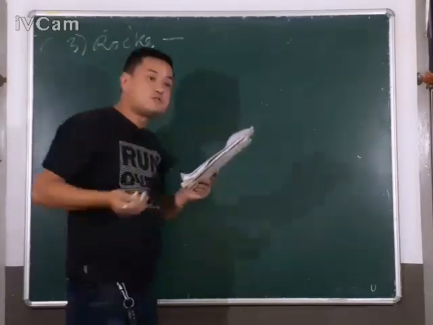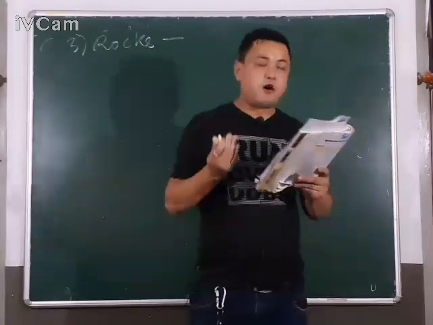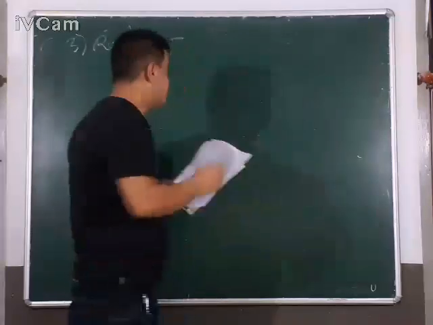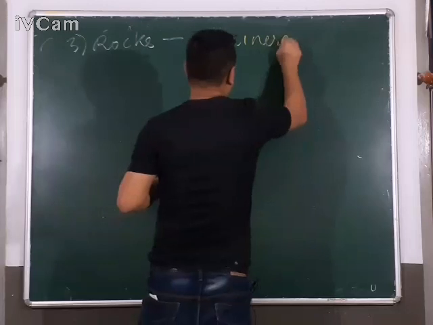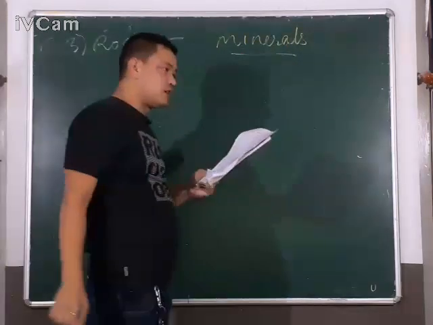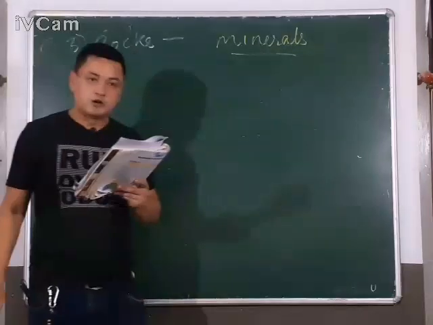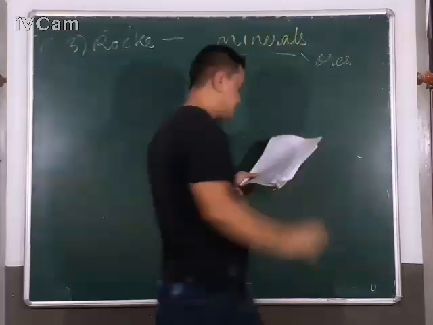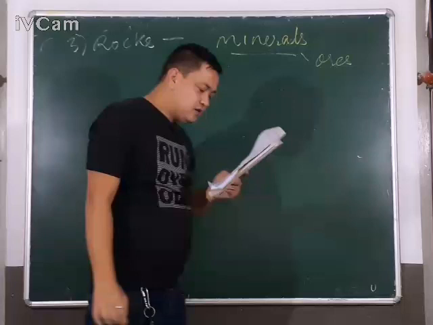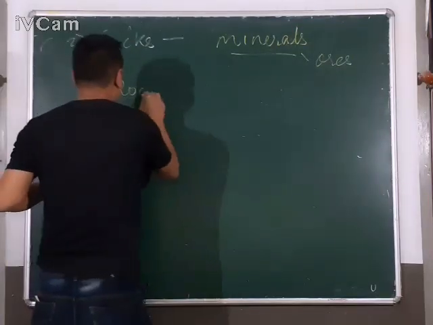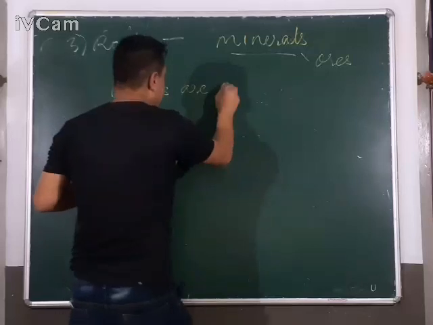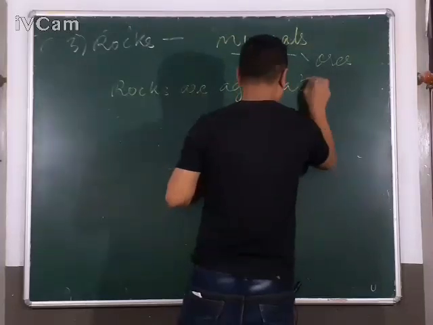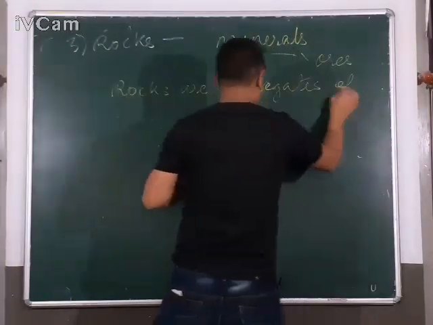Rocks make up most of the solid material of the lithosphere. So rocks are found on the crust. The substance of which rocks are made is called minerals. So rocks are made of minerals. Now, I'm not talking about food minerals, okay? I'm talking of the minerals found in the rocks, that are known as ores. Thus, rocks are aggregates of minerals.